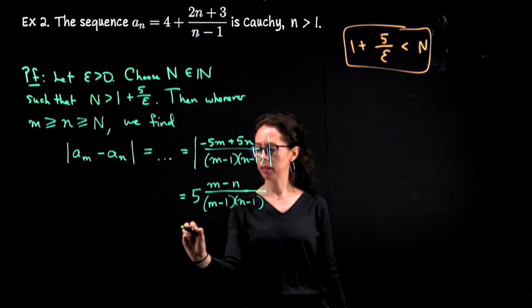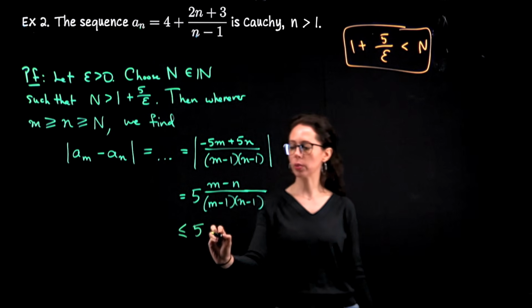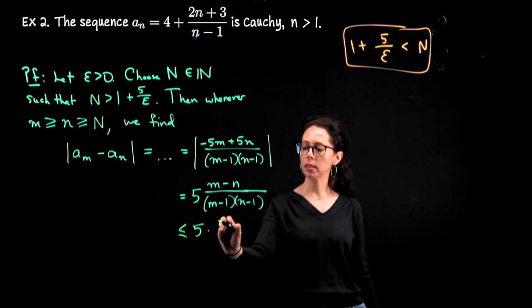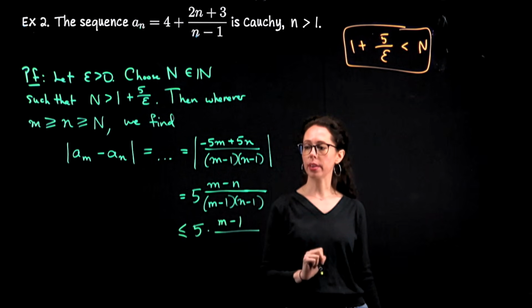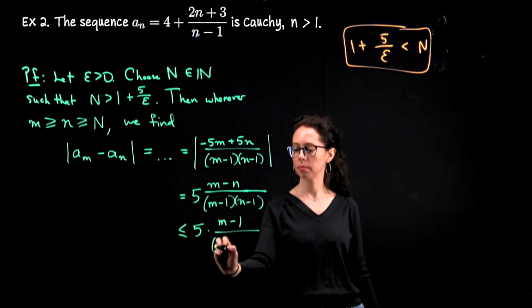In particular, I'm going to say that this is less than or equal to 5 times, replacing the numerator with a larger expression, since m minus 1 is greater than or equal to m minus n.